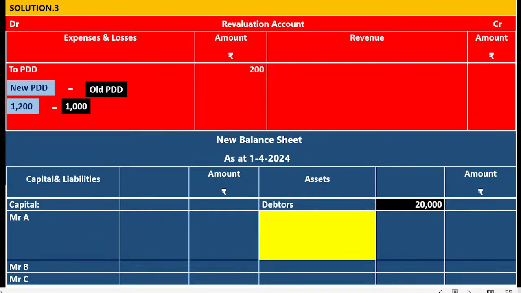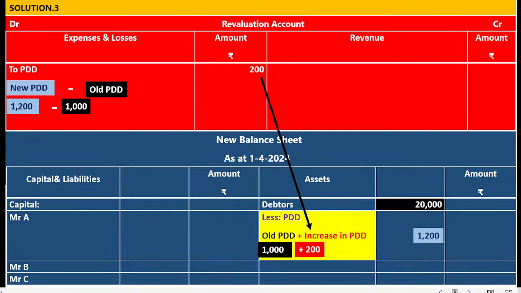From the question 20,000 gross amount less PDD, old PDD plus increase in the PDD, old PDD given in the old balance sheet plus increase in the PDD 200 from the revaluation account. Now 1000 plus 200 is 1200, 20,000 minus 1200 is 18,800.